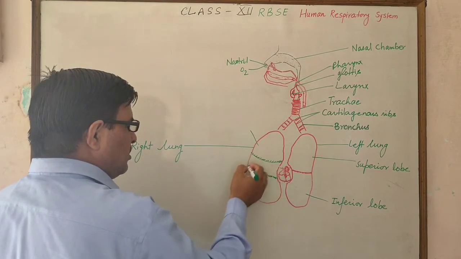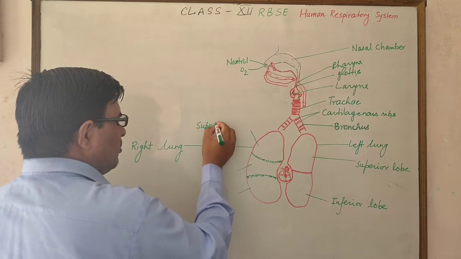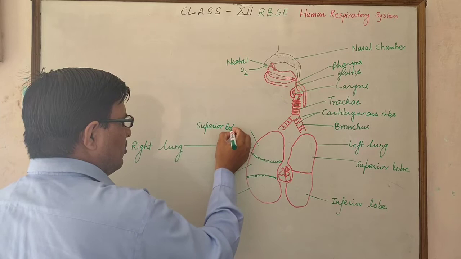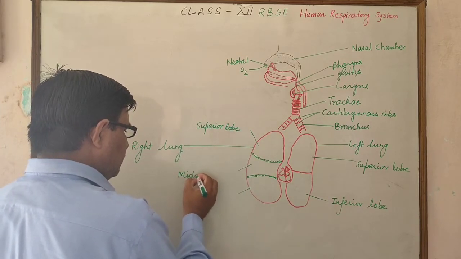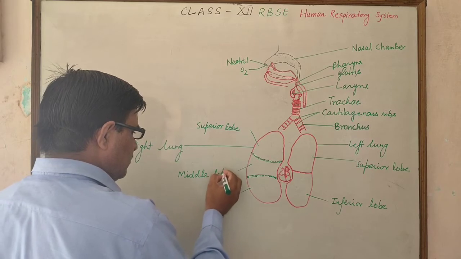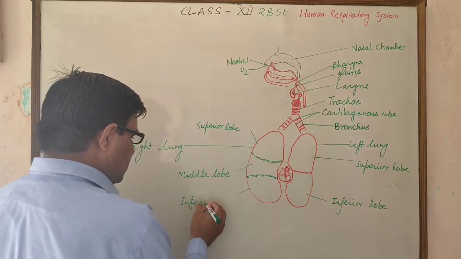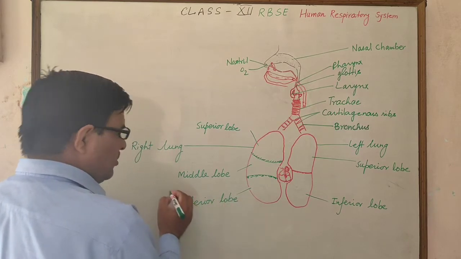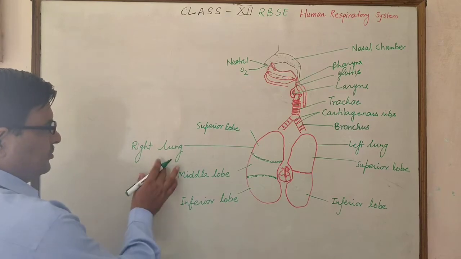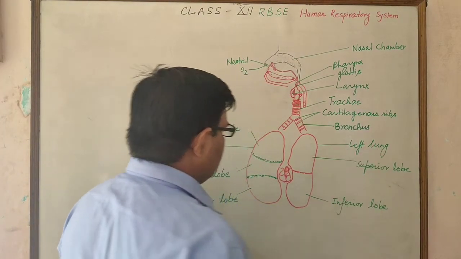These lobes are known as the superior lobe, middle lobe, and inferior lobe. Three lobes are present in the right lung and two lobes in the left lung.